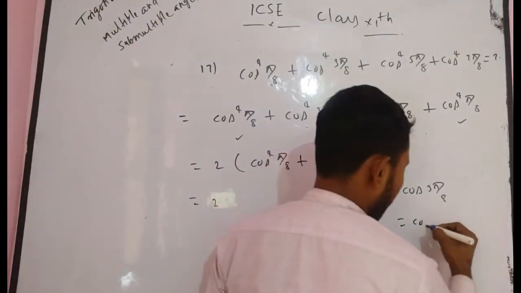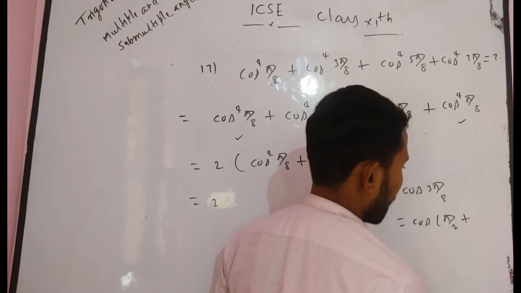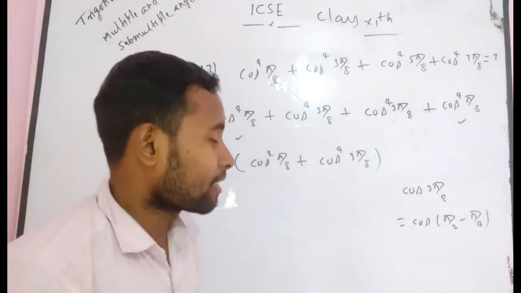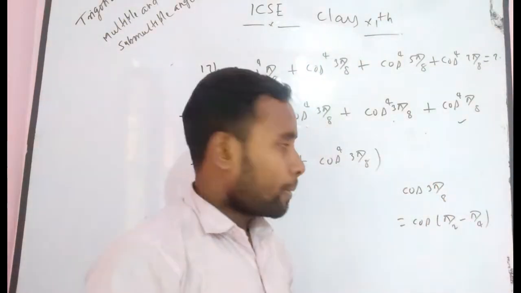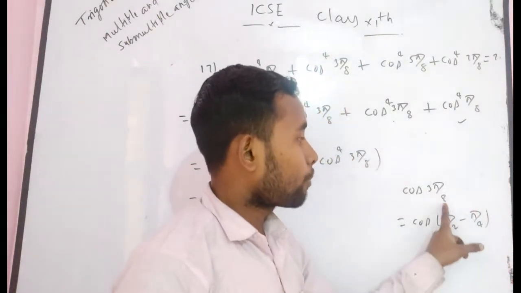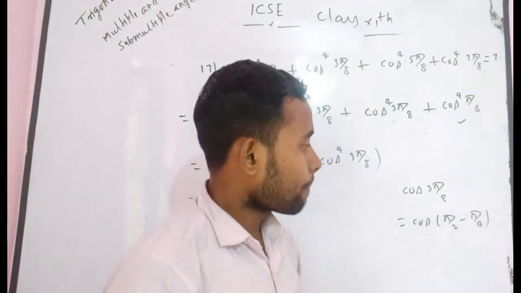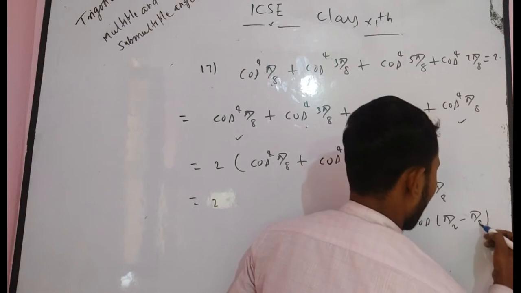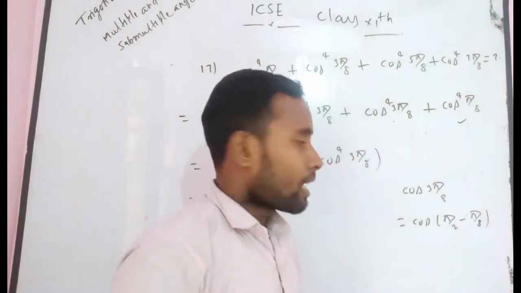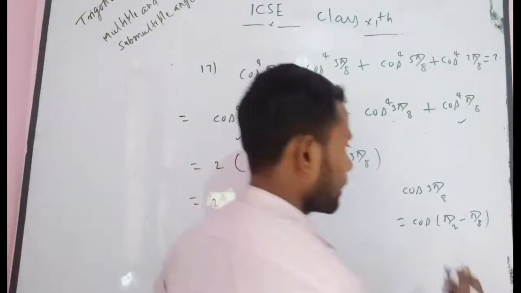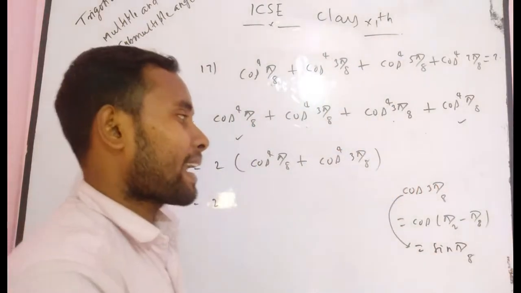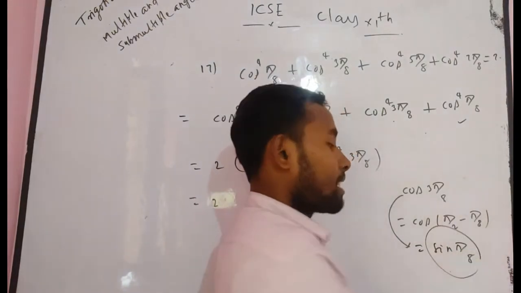Can you write it as cos(π/2 minus π/8)? Because if you manipulate π/2 minus π/8, taking the LCM 8, you get 4π minus π over 8, which becomes 3π/8. Now cos(π/2 minus θ) is equal to sin θ, so cos 3π/8 can be replaced by sin π/8.